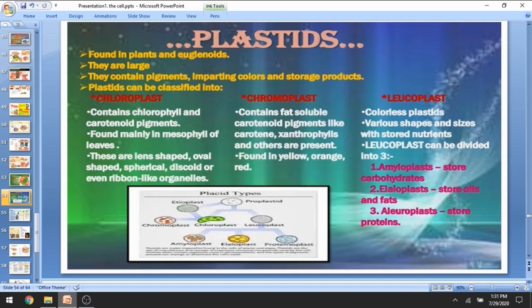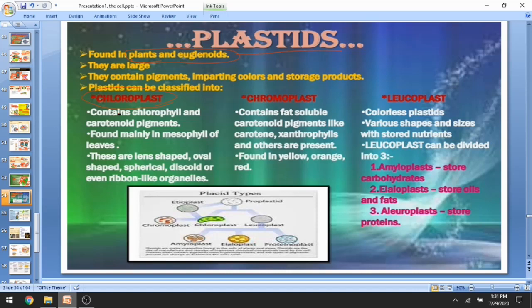Now comes plastid. Plastids are the organelles which are found only in plants and euglenoids. They are large. They contain pigments. They impart colors and store products. Plastids can be classified into three types: chloroplast, which contains chlorophyll and hence is green in color, and carotenoid pigments are there as well.